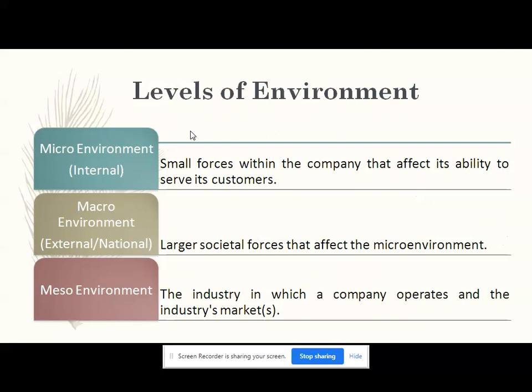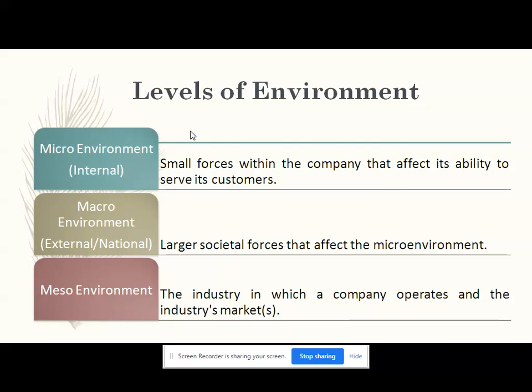Now these are three levels of marketing environment. Before starting with the levels, we will just see the concept of environment. The business environment is a marketing term and refers to various factors and forces that affect a firm's or company's ability to build and maintain a successful customer relationship. Marketers try to predict the changes which might take place in future by monitoring the marketing environment. These changes may create threats and opportunities for the business.